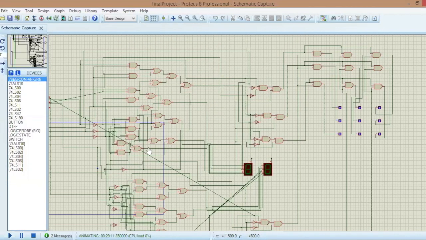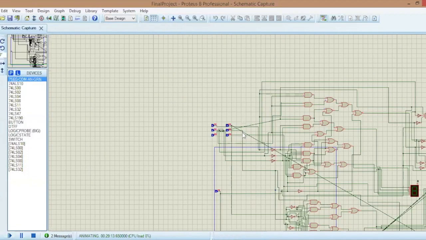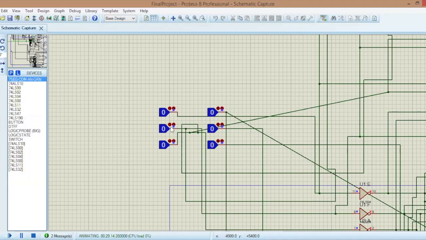So, for example, in order to make an input work, we choose one number, which are the left ones, and one letter, which are the right ones.